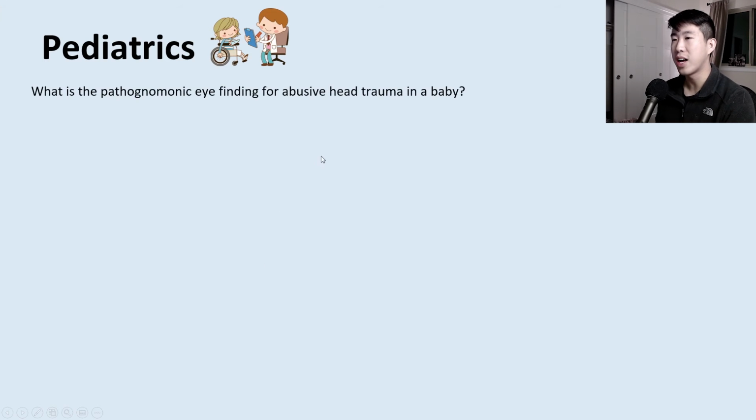Next, let's talk about a pathognomonic eye finding for abusive head trauma in a baby. This is going to be a retinal hemorrhage, very high yield for you to know because this is going to come up on your board exams a lot.